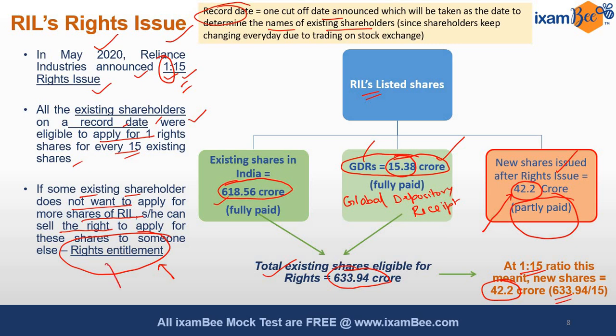And this rights entitlement is useful because suppose you say, I don't have money to buy more shares of RIL, and you have this right. Because this is beneficial, you are going to get some benefit by buying this share, which is really high value, but you have to give less money initially, and overall also you will be benefited. But you do not have cash. So you can transfer your right, you can sell your right to somebody and you can make money because your right has some value. So this is called rights entitlement.